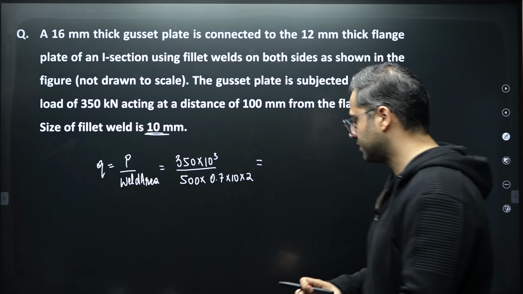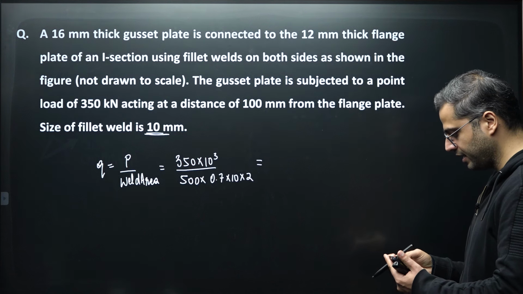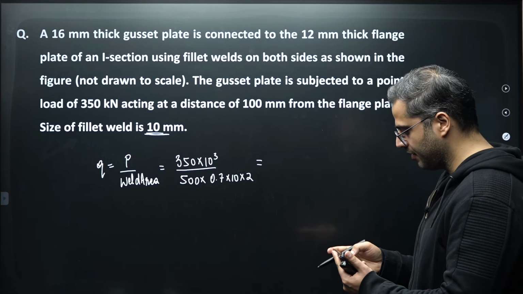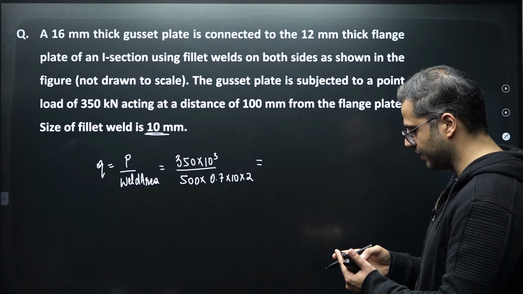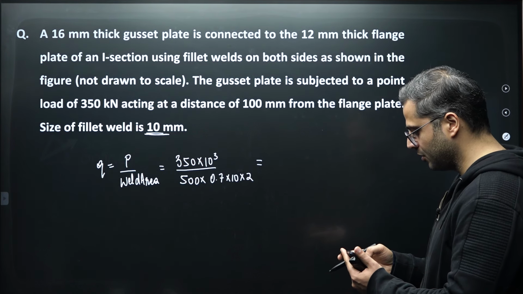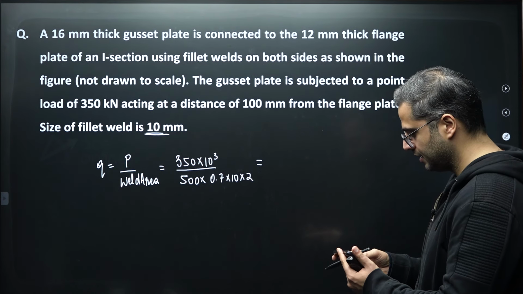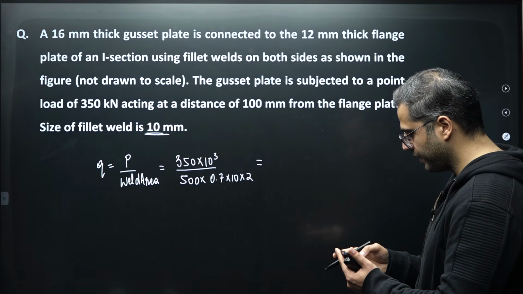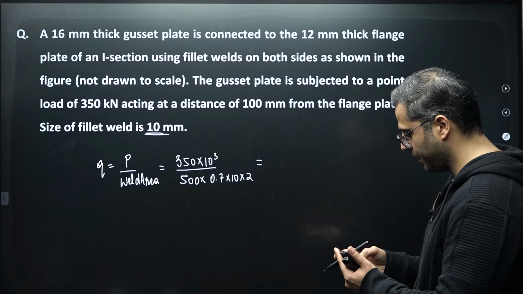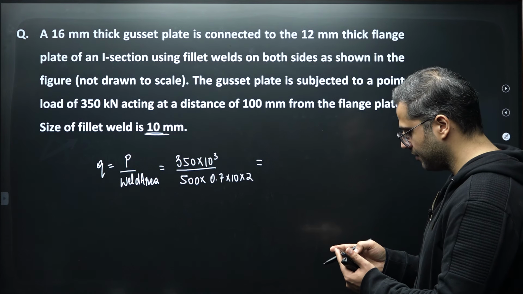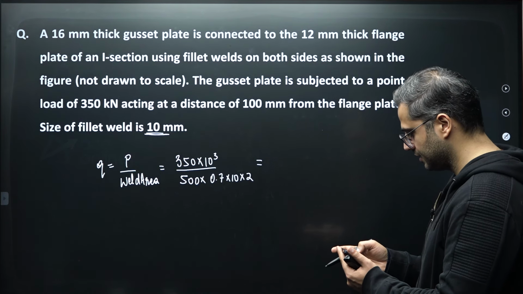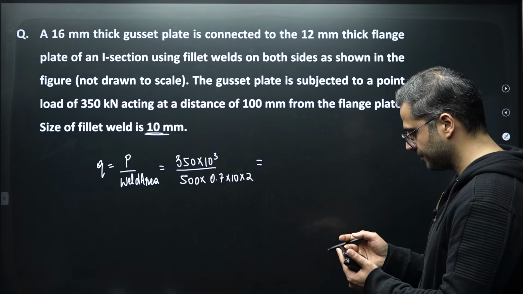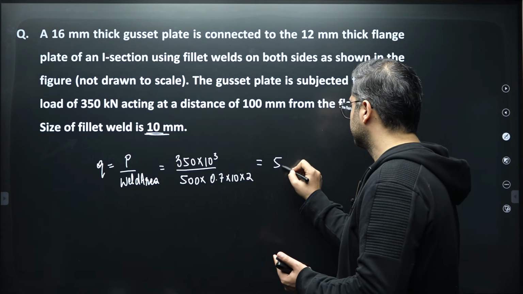So this will be what? 350 into 1000 divided by 500, divided by 0.7 into 10, that is 350 into 1000 divided by 500 divided by 7 divided by 2. It will be 50 MPa.